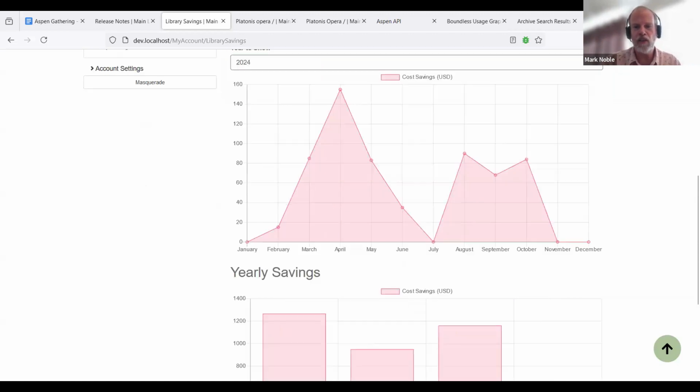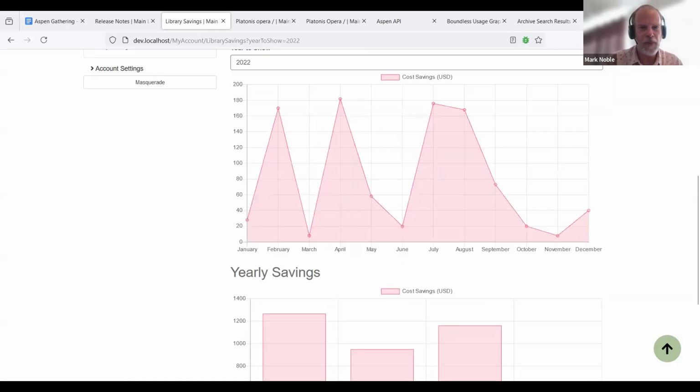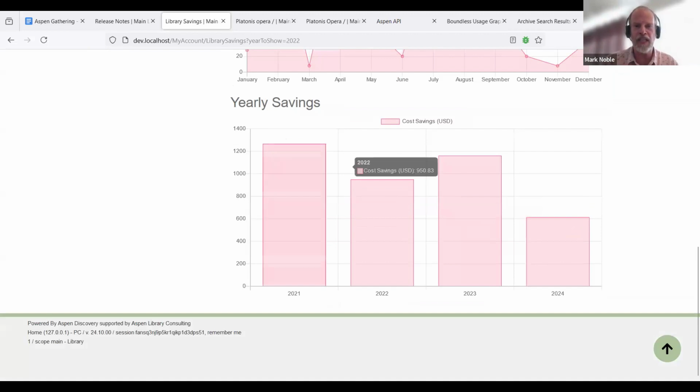We also see a graph by month that shows, apparently I was using the library a lot in April, at least according to the fake data that I generated. And in 2022, a lot of usage again. We also see down below the yearly savings, up to the last 5 years based off the data that we have.